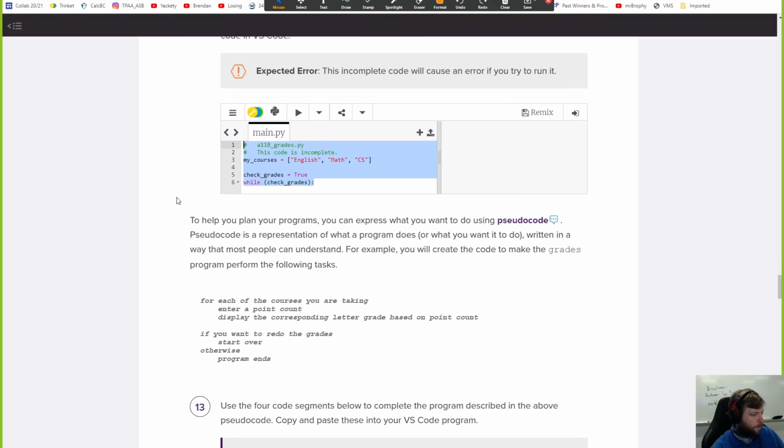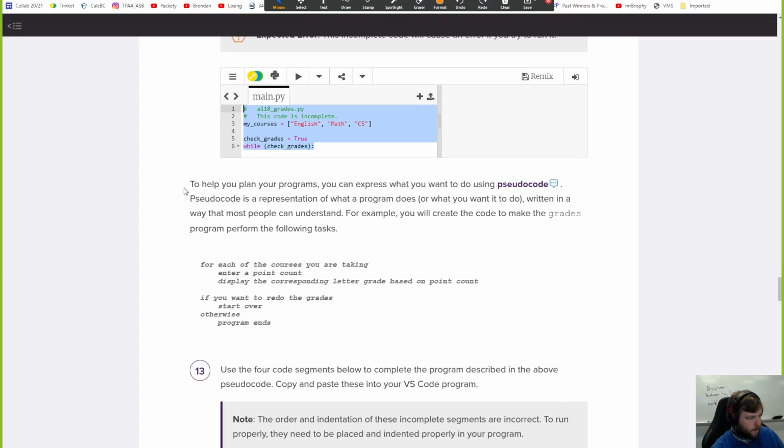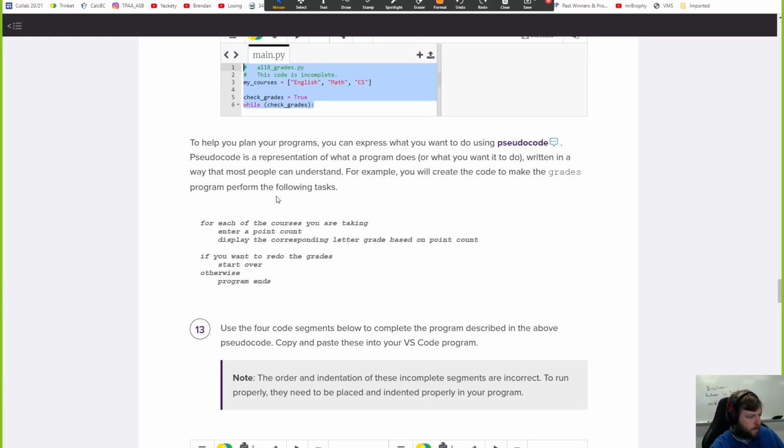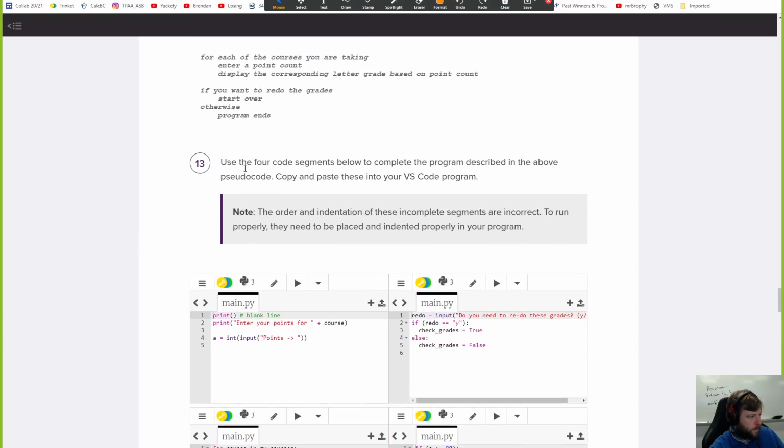Okay, this will do nothing because I have nothing in the while loop. To help you plan your programs, you can express what you want to do using pseudocode. Use the 4 code segments below to complete your program.